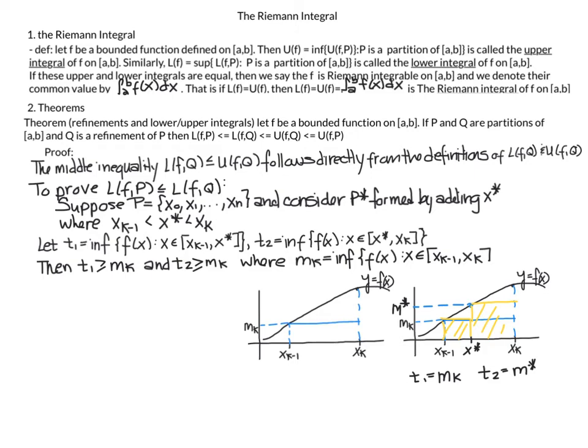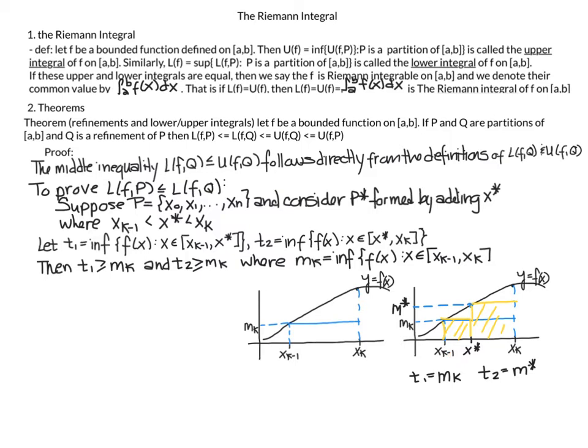Again, formalizing what I just said, if T1 is the infimum of f(x) on the interval from x_{k-1} up to x star, and T2 is the infimum of f(x) on the other half, from x star to x_k, then T1 is greater than or equal to m_k, and T2 is greater than or equal to m_k.